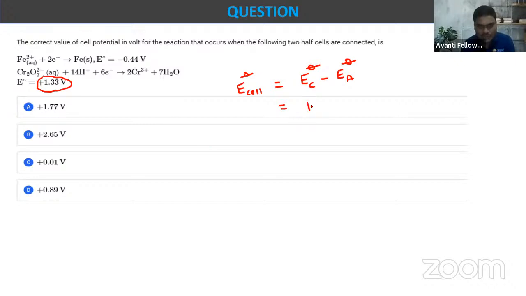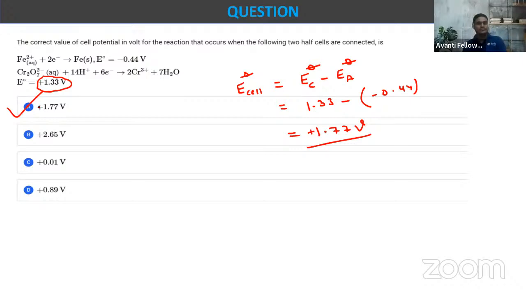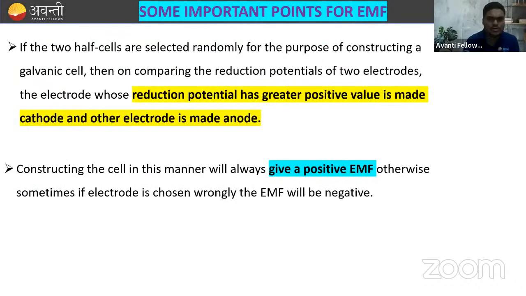So here the value of cathode is 1.33 volt, minus, minus 0.44 volt. So the answer comes out to be 1.77 volt, right? So this is correct, that is option A. Okay, so everyone said it correctly. This was a very simple question.